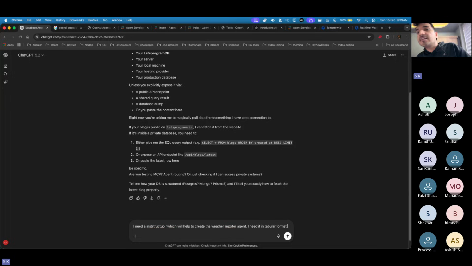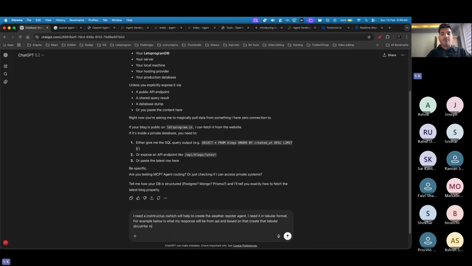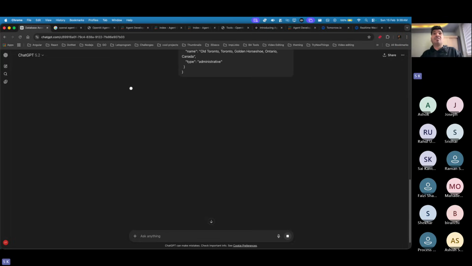I cannot see my screen again. I need it in the tabular format. For example, below is what my response will be from the API, and based on that, create that tabular structure for me. Maybe I'm just giving it a shot.